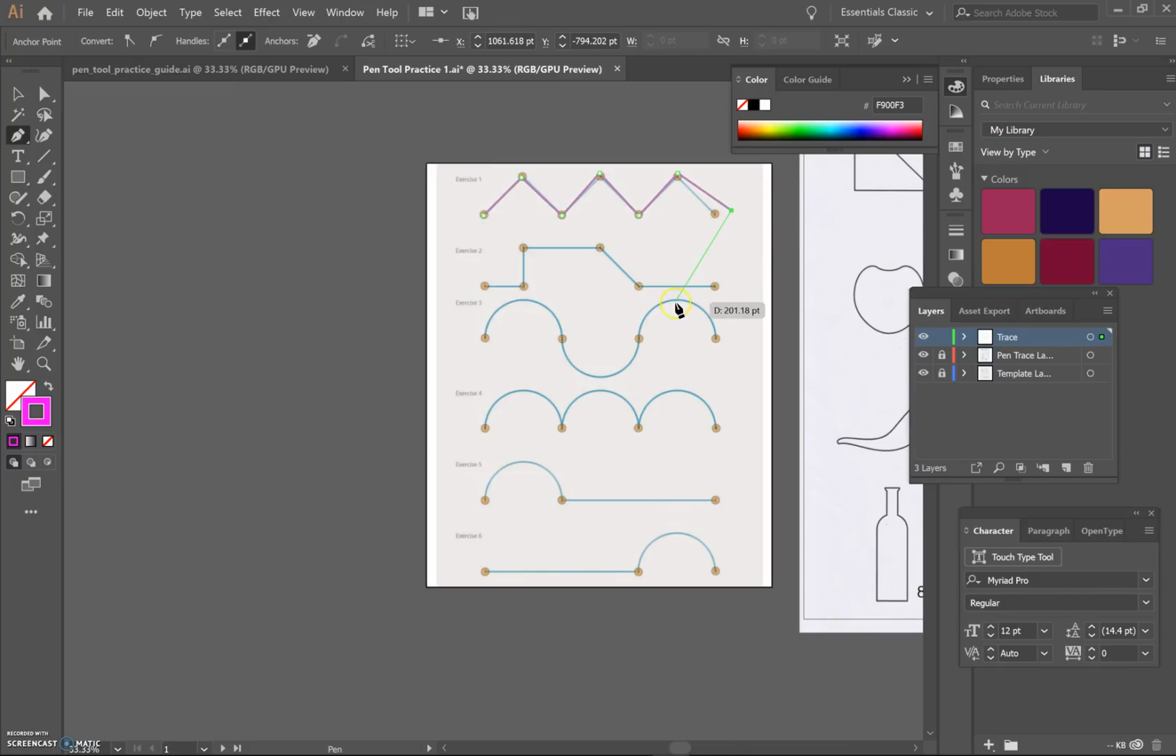So I'm going to click. Now, the line segment wants to keep going. You can see it's still hooked onto my pen no matter where I move it. So I want to end it right there. So I'm going to go to Control-Shift-A to end the line segment.